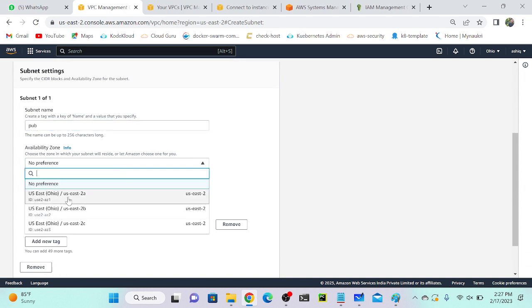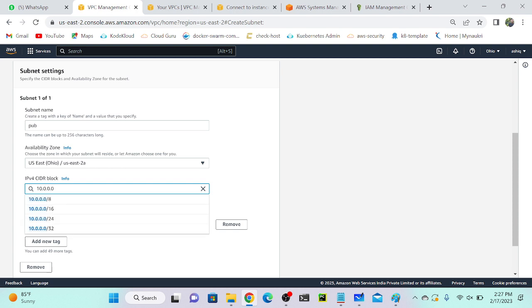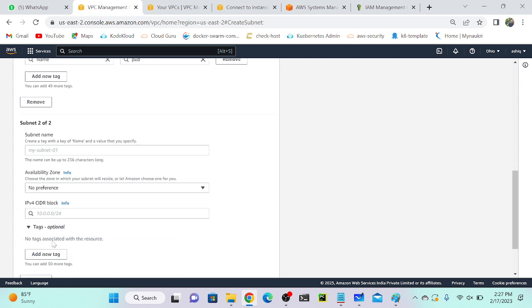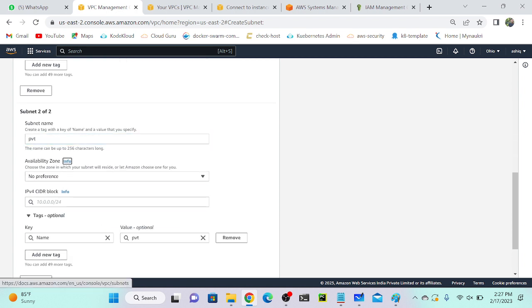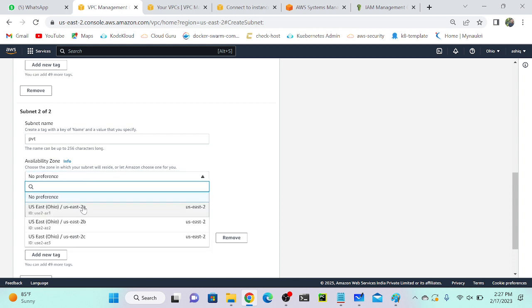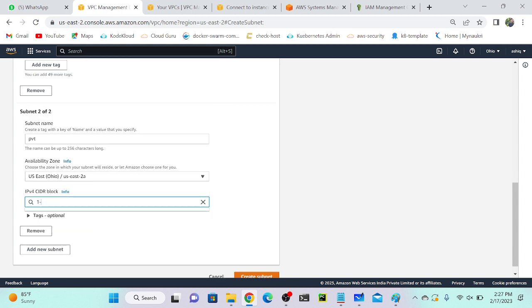So I'm going to create it in availability zone 2A. Range is 10.0.0.0/25. I'll create one more subnet as a private. Availability zone I will give 2A. CIDR block 10.0.0.128/25.